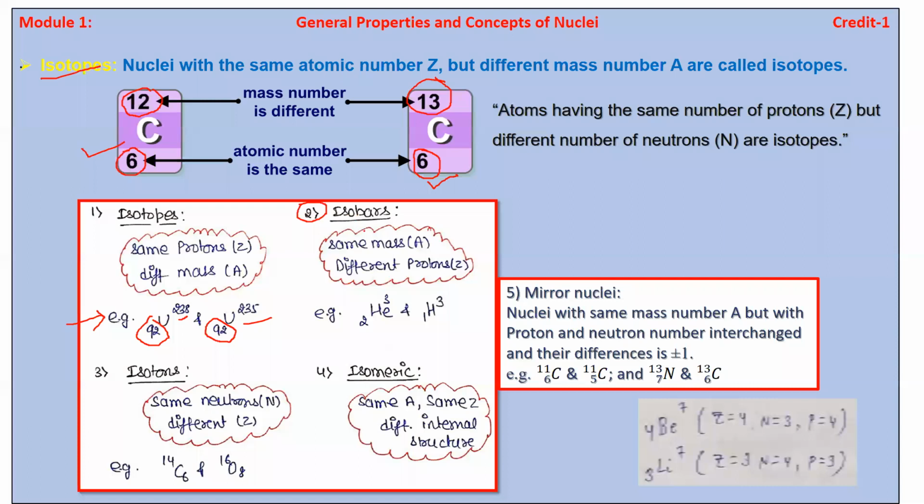In case of isobar, and in case of isotope you must focus on the top side.